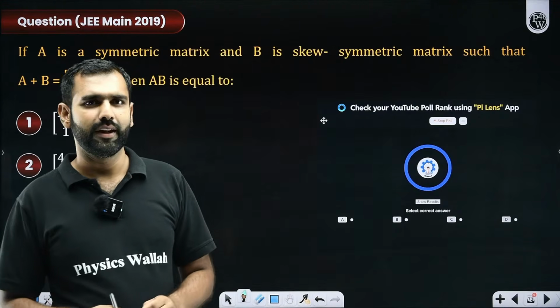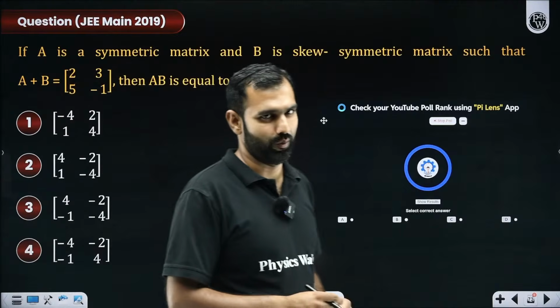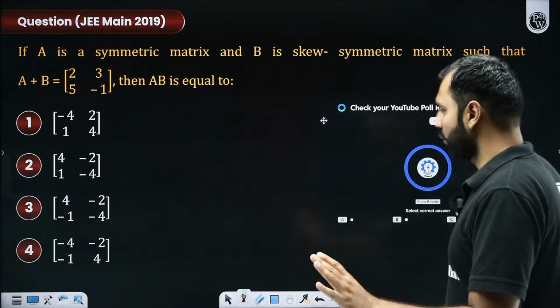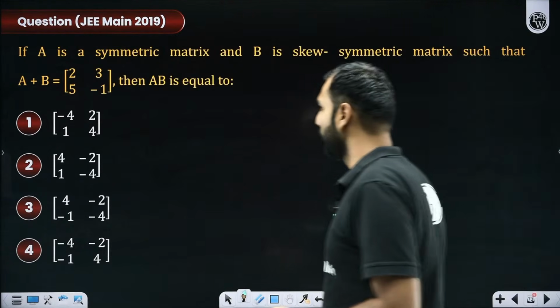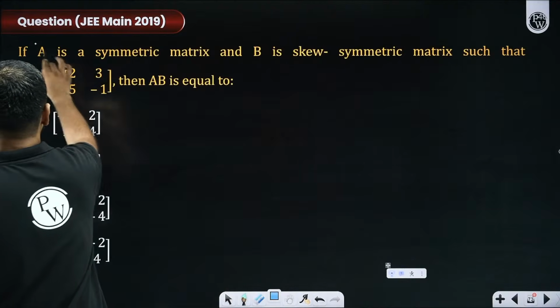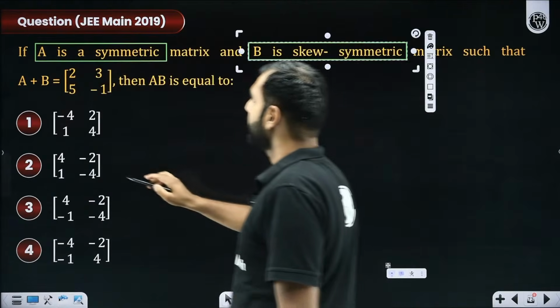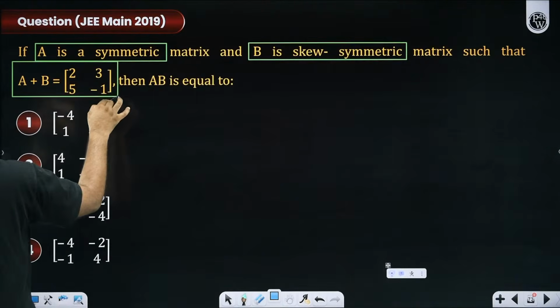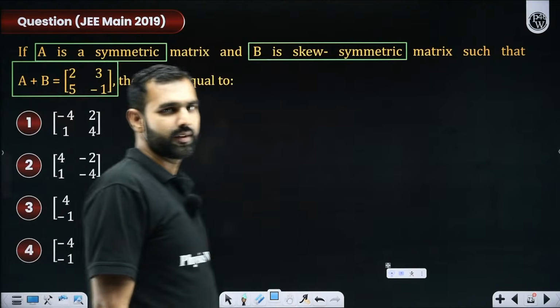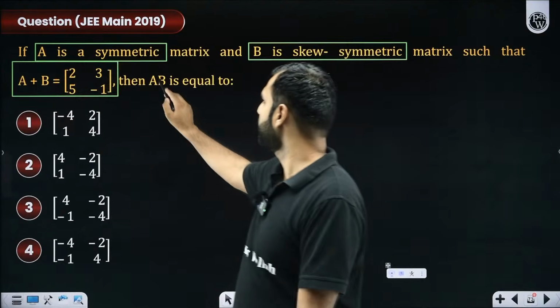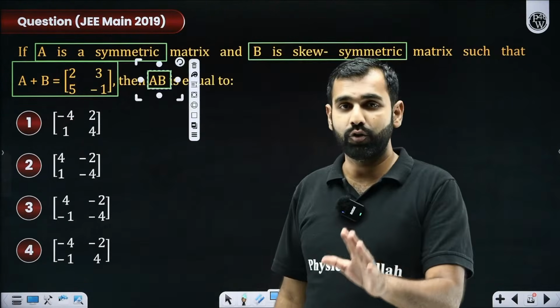Taking transpose, simultaneous equation will come and then answer by solving. Okay, we'll talk about that as well. So what am I told here in this question? Let's try and do it. I am told that A is symmetric and B is skew symmetric such that A plus B is this. Then what are we asked? We are asked the product AB.